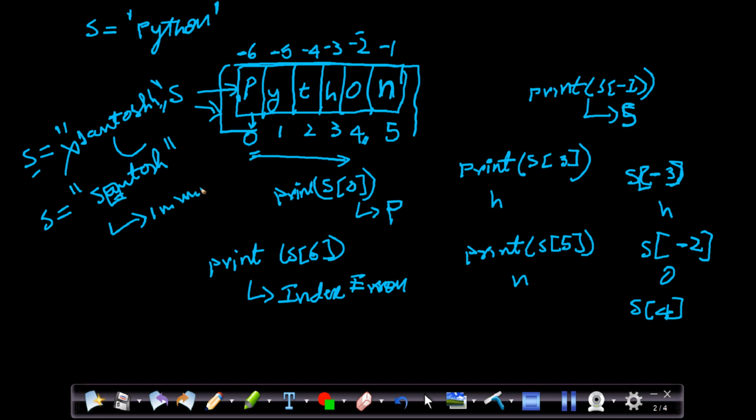Immutable. There are some mutable objects as well. We'll see them later, which means we can modify the things inside them. But the string belongs to the immutable. Once it is created in the memory, I cannot insert letters in between. If I want to modify it, I cannot modify this. Rather, I have to destroy this and create a new variable. With the same name, you can create it. Okay, so that is a very important thing. String being immutable means you cannot add or edit whatever you have already created.